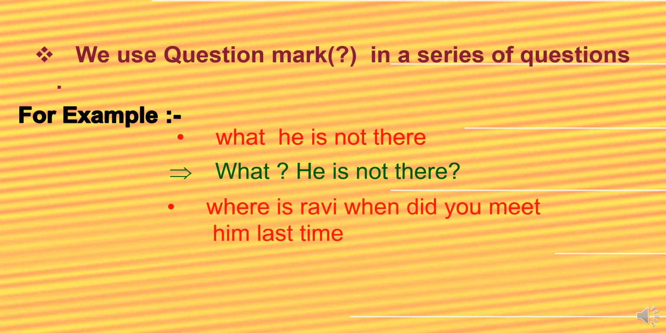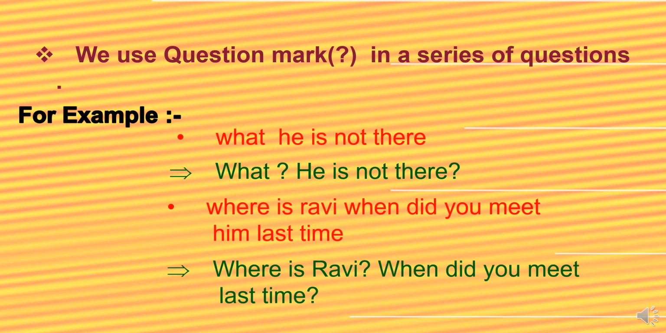Let's see another. Where is Ravi? When did you meet him last time? So the first question is, where is Ravi? The second is, when did you meet him last time? So you have to write this type of sentence like this. Where is Ravi? When did you meet him last time? This is the way when a series of questions are in a sentence, we will put a question mark in this way.